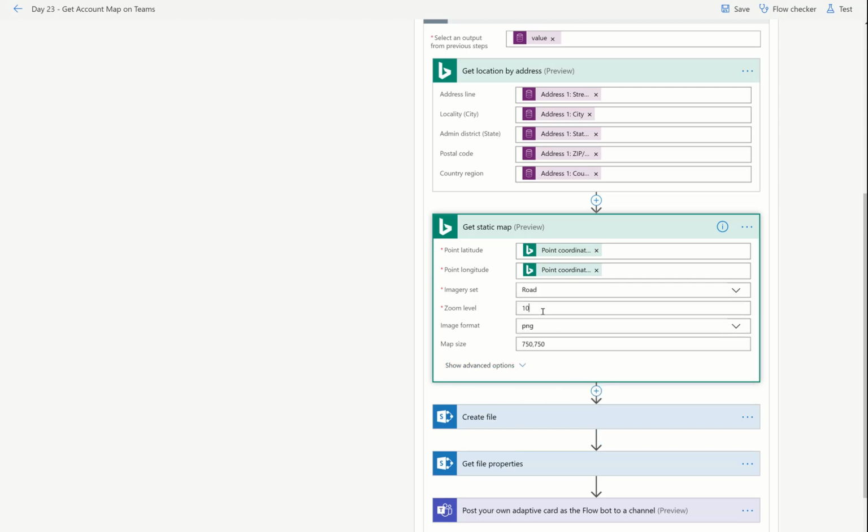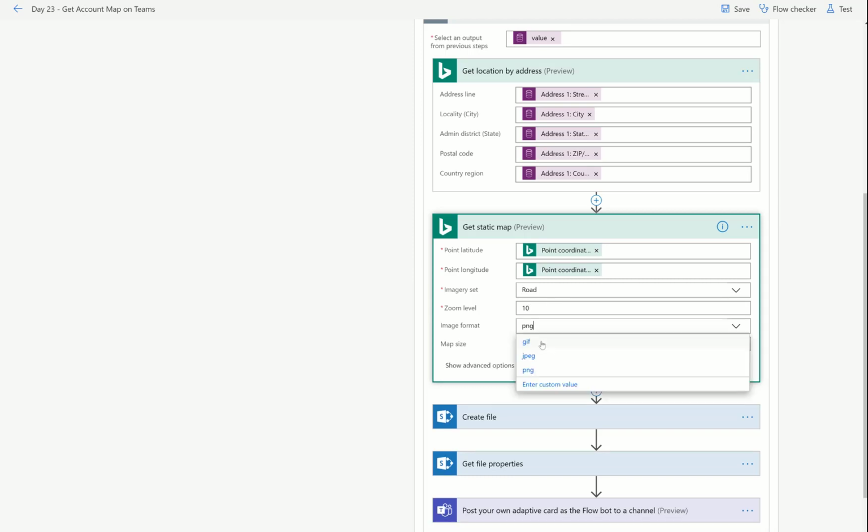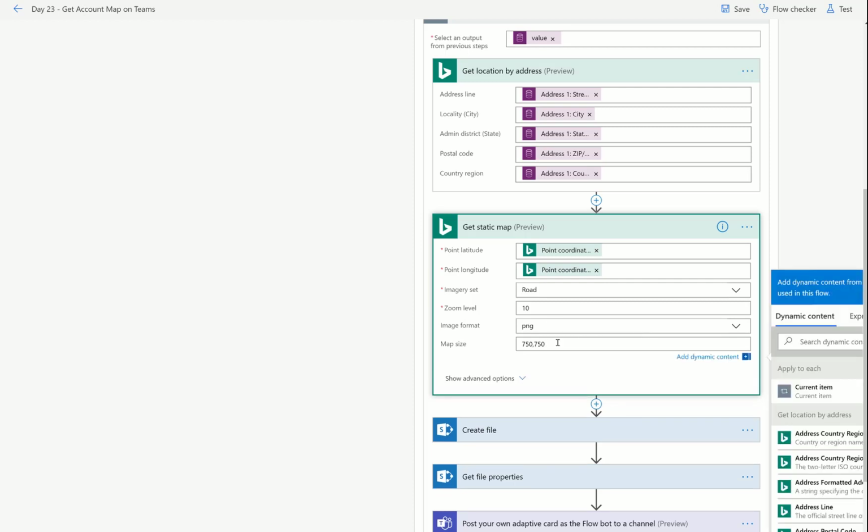Now your zoom level, this is where I was talking about. You can decide what your zoom level is. I think it does have a max. And then here's your image format. Like what format will this map be in? And this is important to me because I'm going to store this on SharePoint. And then what my map size is going to be. I suggest starting with 750 by 750 because it's actually bigger than what Teams will allow, because the width of the Teams card is locked by Teams code.